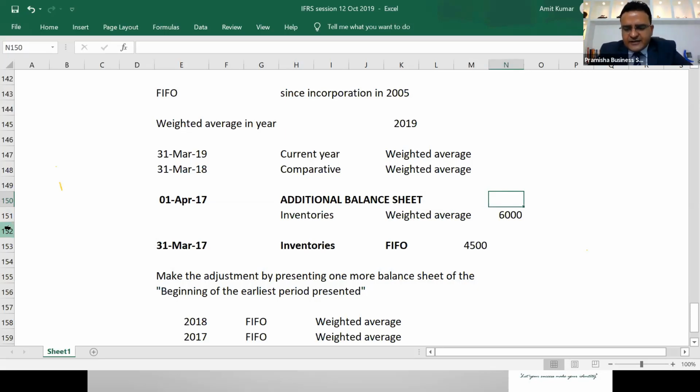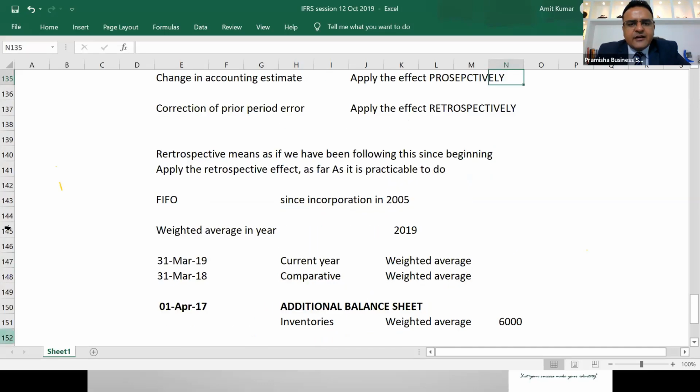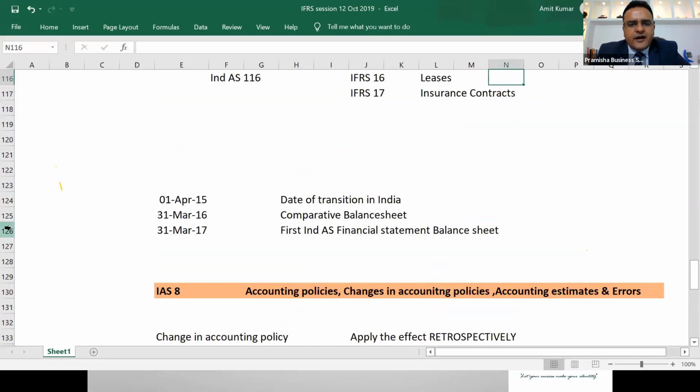Now the same thing, if it was required under Ind AS, that if you are publishing the financial statement of 31st March 17, you are required to present comparative of 31st March 16. And if you need to show the changes, you had to publish one more balance sheet of 1st April 15. How are you able to do so?